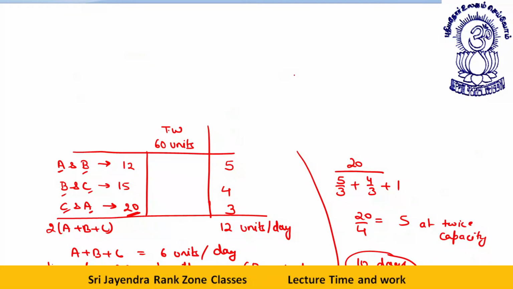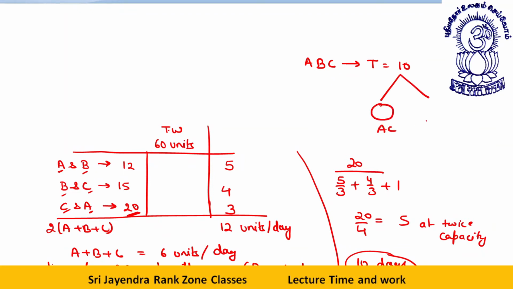See, the thing is, A, B, C together are doing it in 10 days. And AC as a unit is doing it in 20 days. Fine, dear students. What did I teach you?